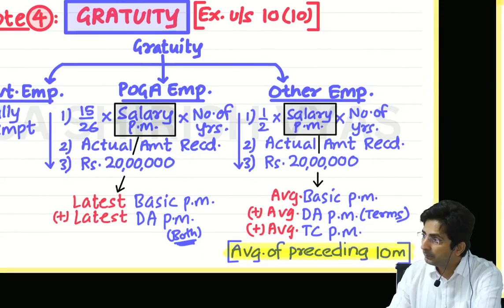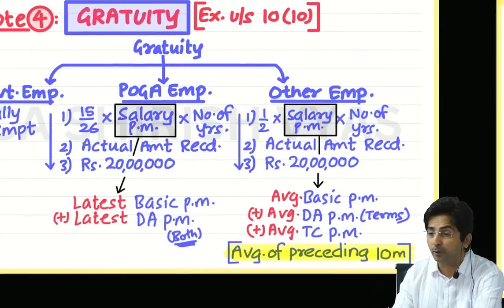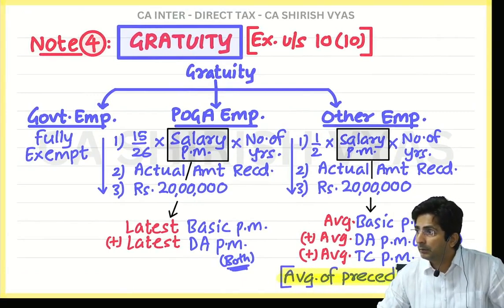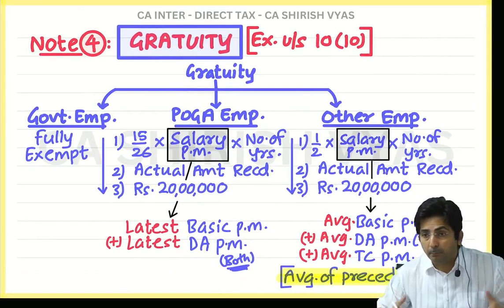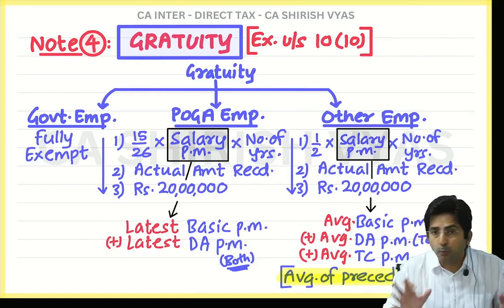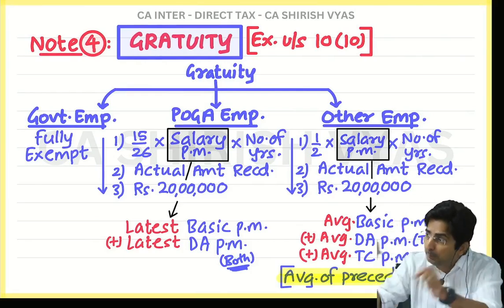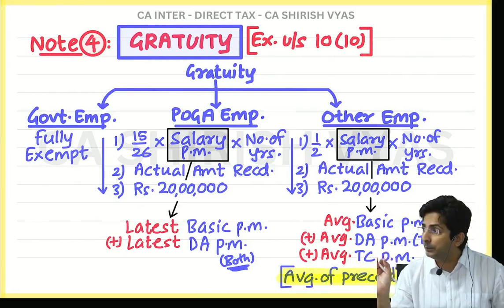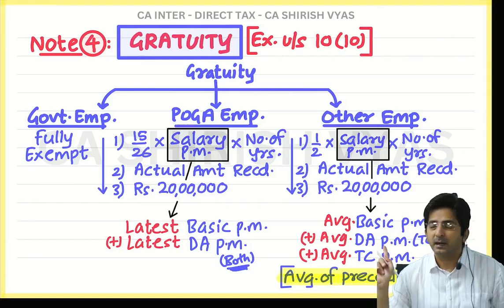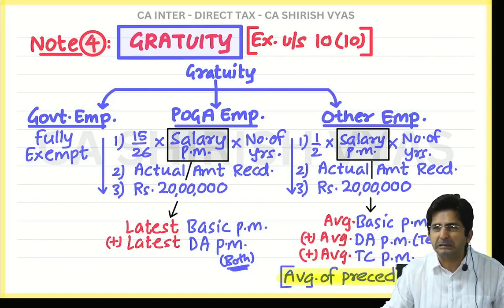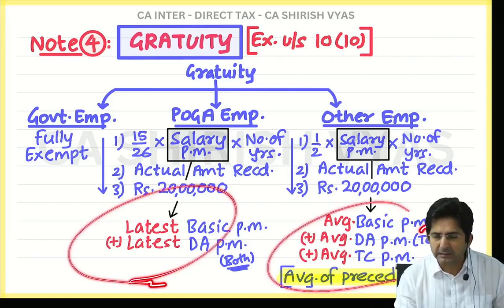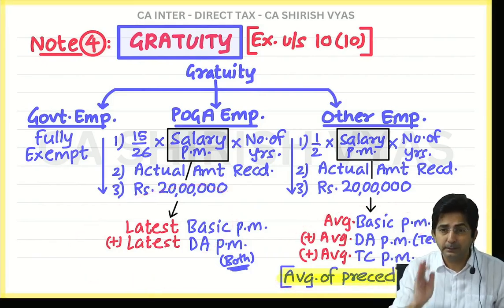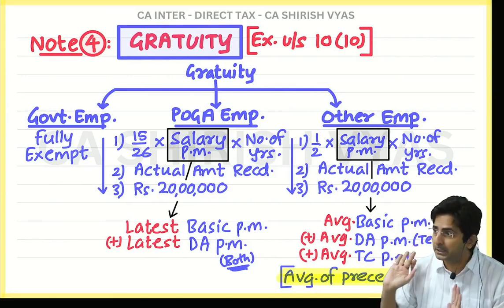Basically, the government doesn't want to give importance to the last salary, because the last salary will always be big. And that big amount is what POGA wants, because POGA wants employees to get a big amount. So if you understand the concept, you will appreciate the difference. Otherwise you will criticize, what nonsense, here it is like this, here it is like this. Unnecessarily they are complicating. But if you understand the logic, you will appreciate the difference.